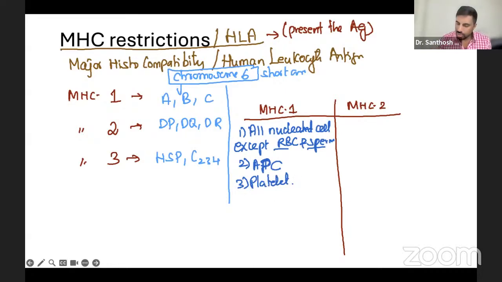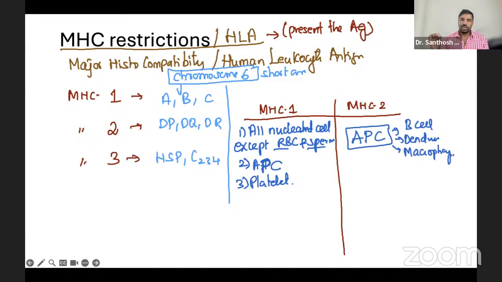MHC 2 is present only in the antigen presenting cells. That's all. That means your B cell, dendritic cell, and also macrophage. These three only.